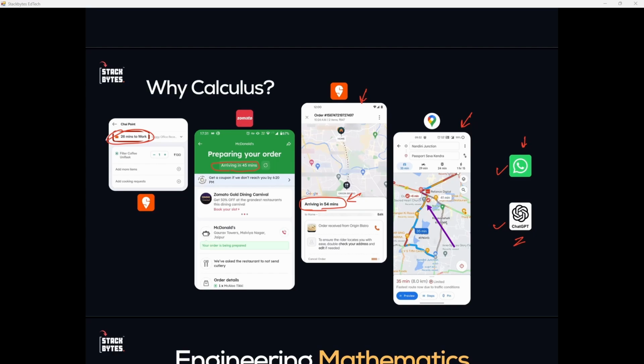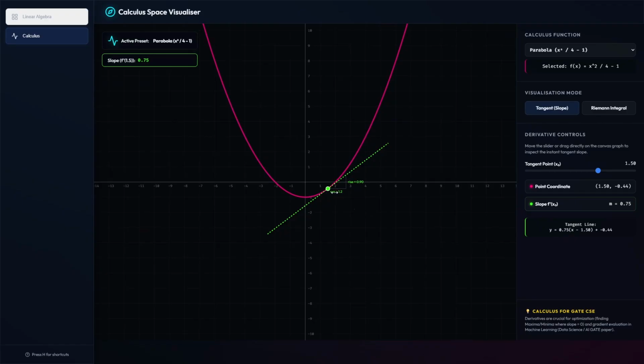So this is what calculus is. Wherever we will be talking about the rate of change, we have to think about calculus. Okay, and we'll be taking many more examples later on as well, right? Even in our visualizer, we will also be looking at the calculus space, the rate of change and all that in our calculus visualizer. So that is again a very interesting thing.